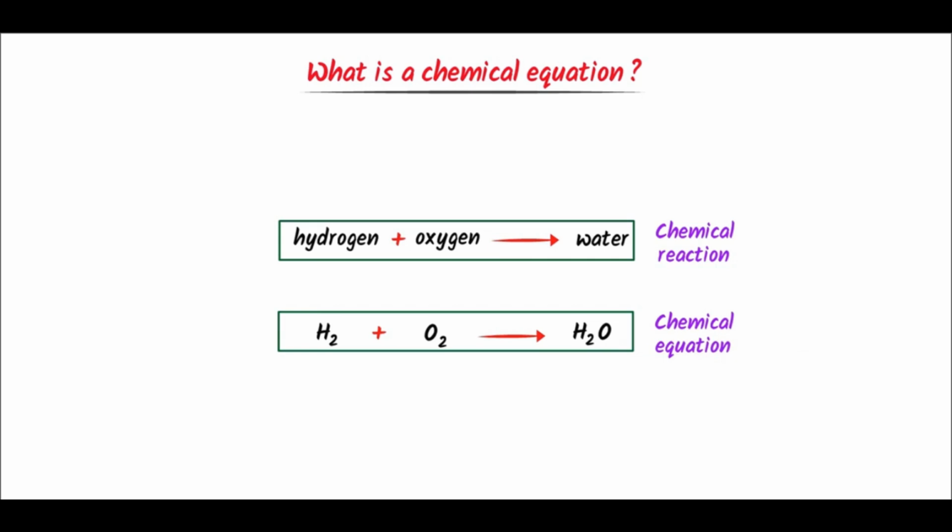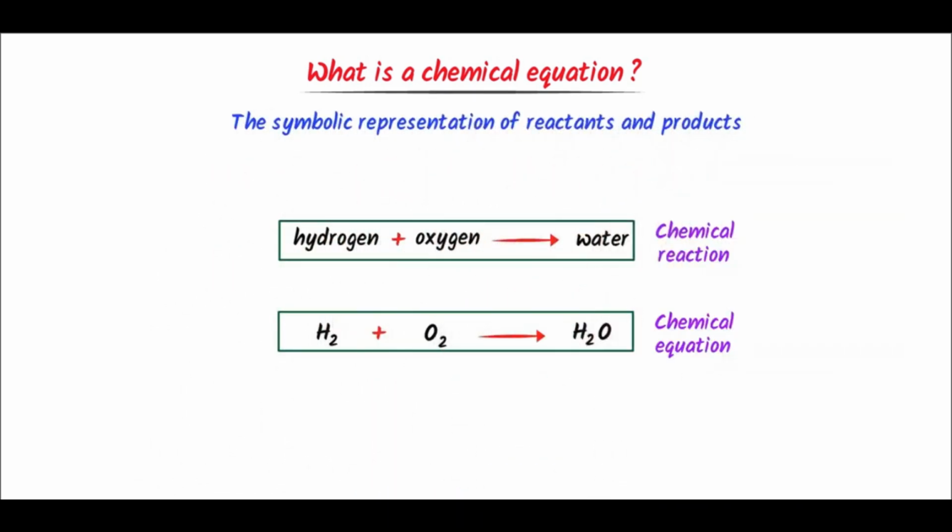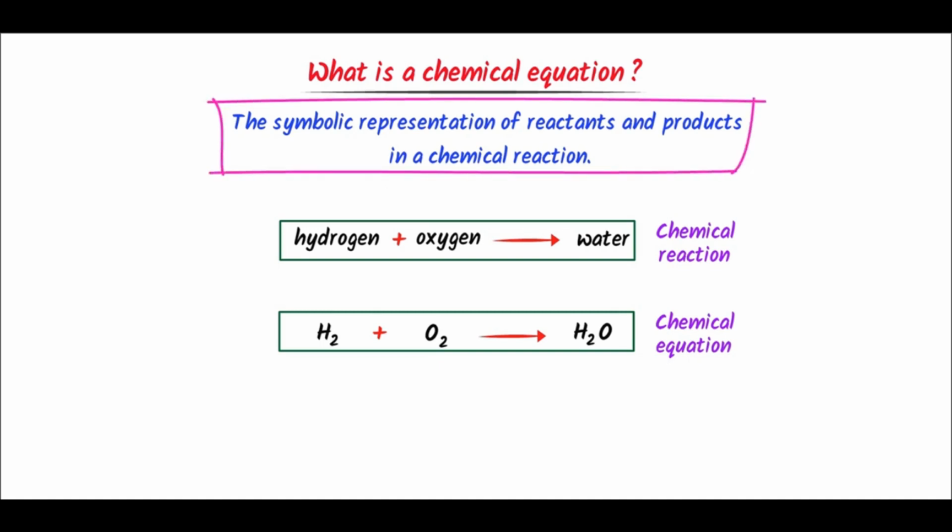Therefore, we define chemical equation as the symbolic representation of reactants and products in a chemical reaction. Let me repeat it. The symbolic representation of reactants and products in a chemical reaction is called chemical equation.